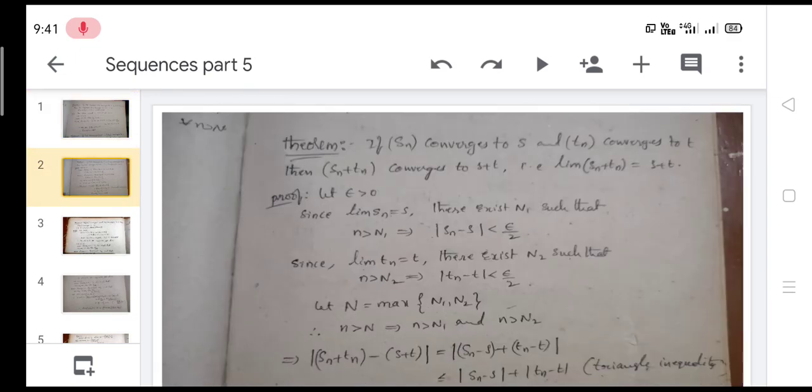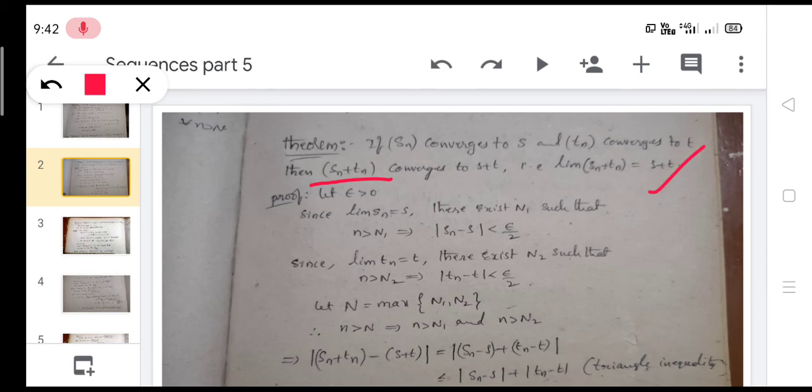Here theorem 2: if Sn converges to S and Tn converges to T, then Sn plus Tn converges to S plus T, that is, limit of Sn plus Tn is equal to what?